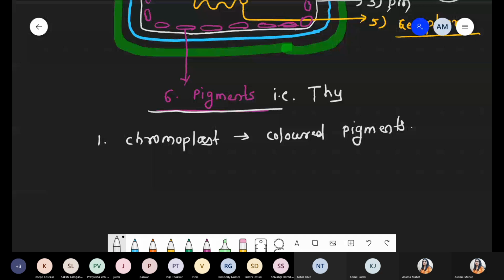That typical structure is called the thylakoid. Okay. If you see the position of the thylakoid, these are present on the periphery. Where are they present? On the periphery.